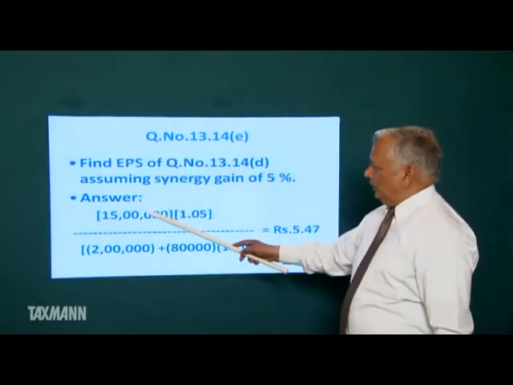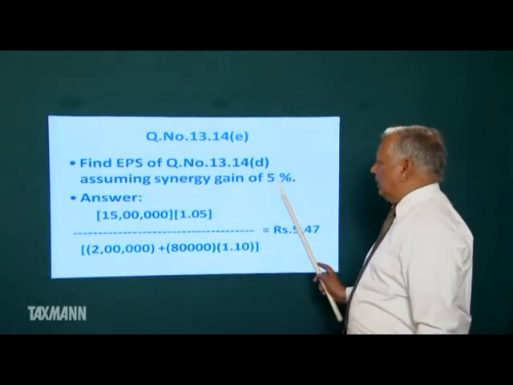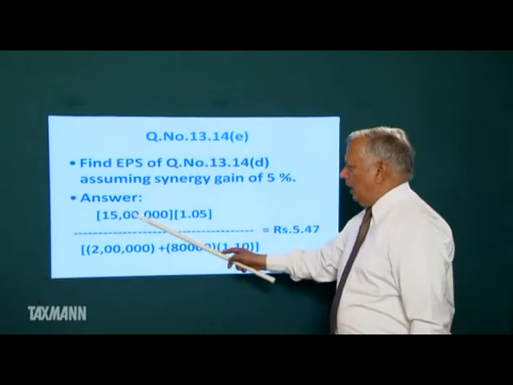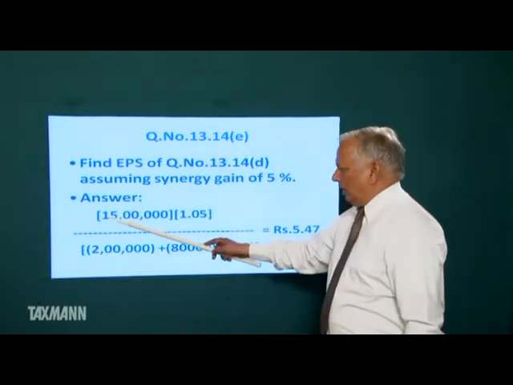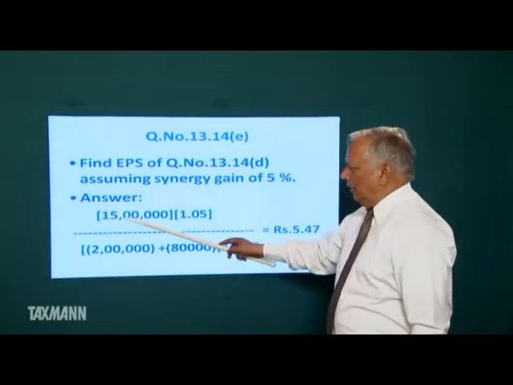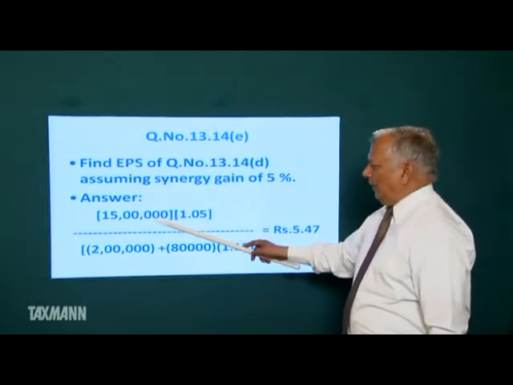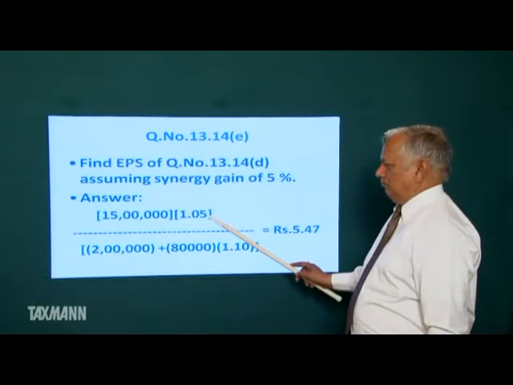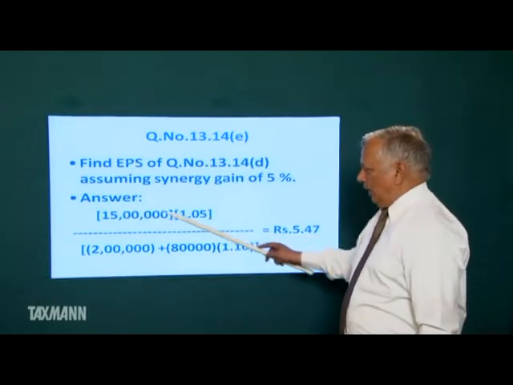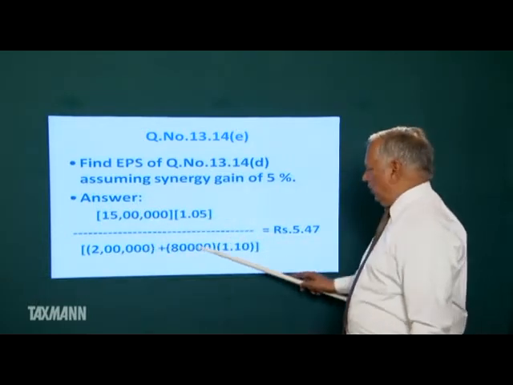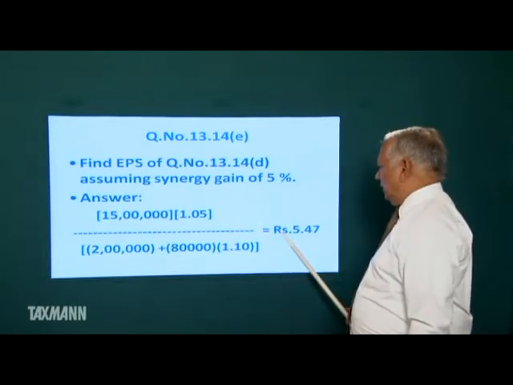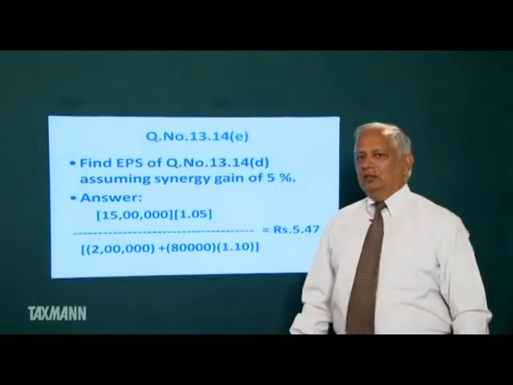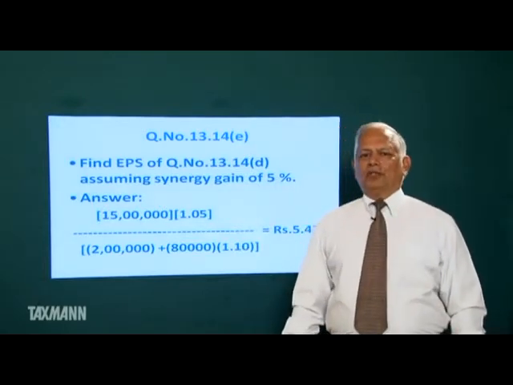So, in the new scenario, when there is synergy gain of 5%, this will be the earning of both the companies. Earlier, both the companies were earning 15 lakh, 10 lakh and 5 lakh. Now, the earnings will go up by 5%. So, this is the new earning. This is the new number of shares. So, EPS will increase to 5.47 in case there is synergy gain of 5%.